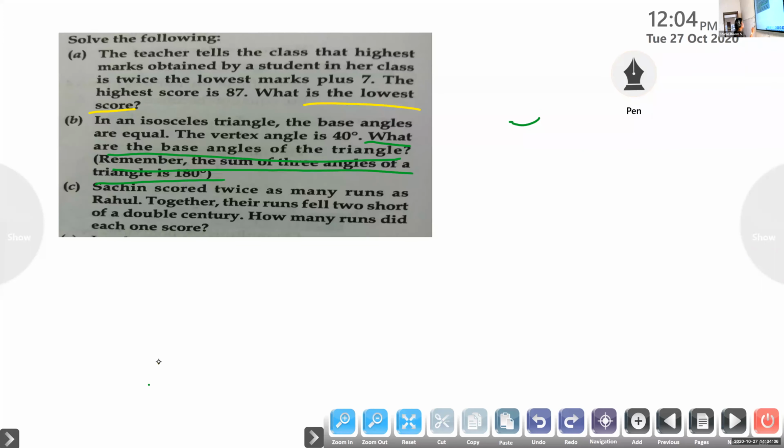Question is, Sachin scored twice as many runs as Rahul. Together, their runs fell too short of a double century. How many runs did each one score? Ma'am, runs fell too short means 2 less.